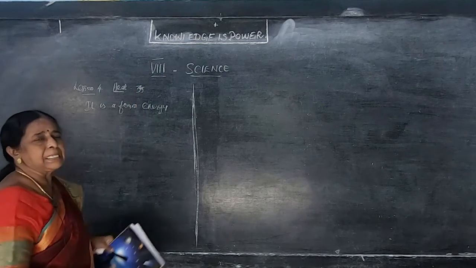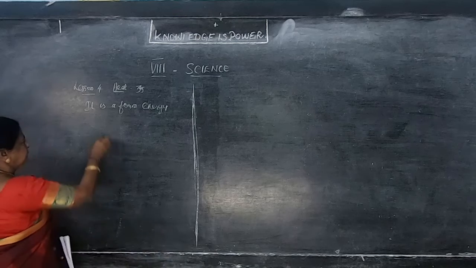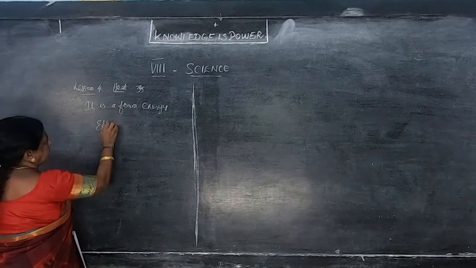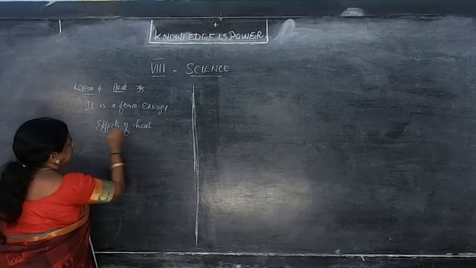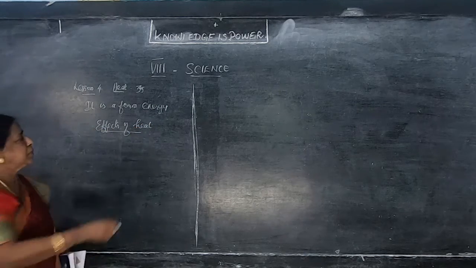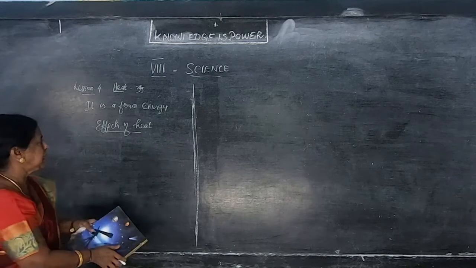So what is heat? Heat is a form of energy. Then what are the effects of heat? Effects of heat. Because of heating a substance, it may do some changes. What are the effects of the heat?